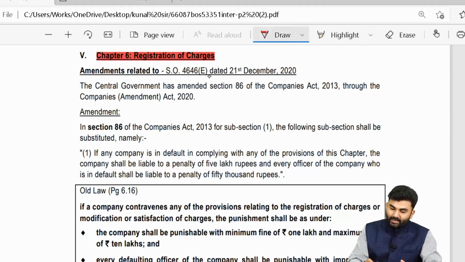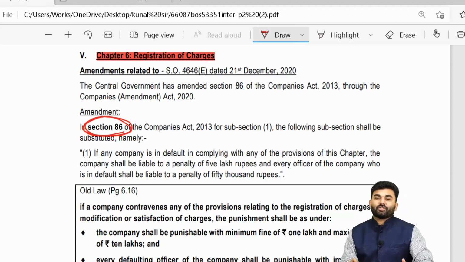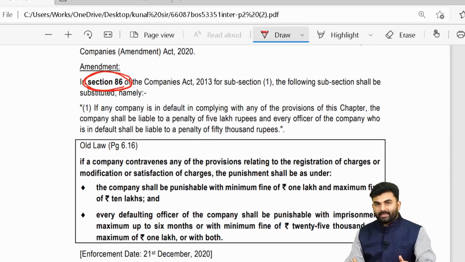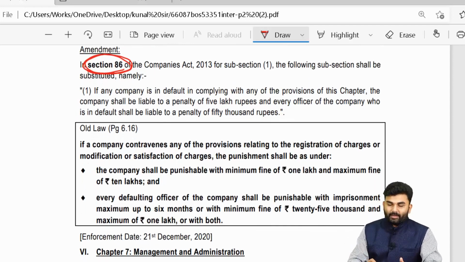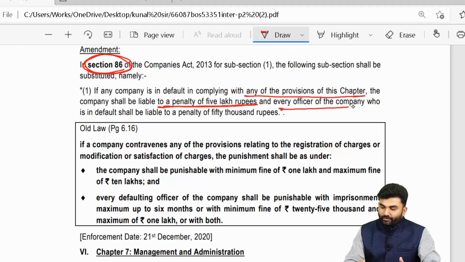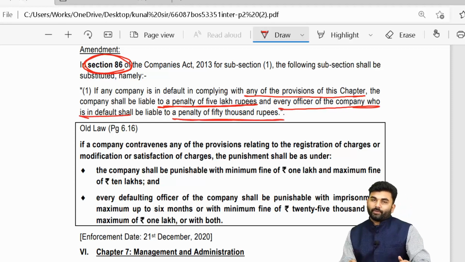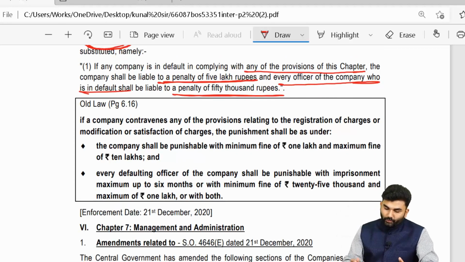There is one single change inside the penalty provision in section number 86 of the Companies Act 2013. Over here, the lawmaker says, if any company is in default in complying with any of the provisions of this chapter, then the company shall be liable to a penalty of 5 lakh rupees. And every officer of the company who is in default shall be liable to a penalty of 50,000 rupees only. So there was a huge penalty under the previous law.